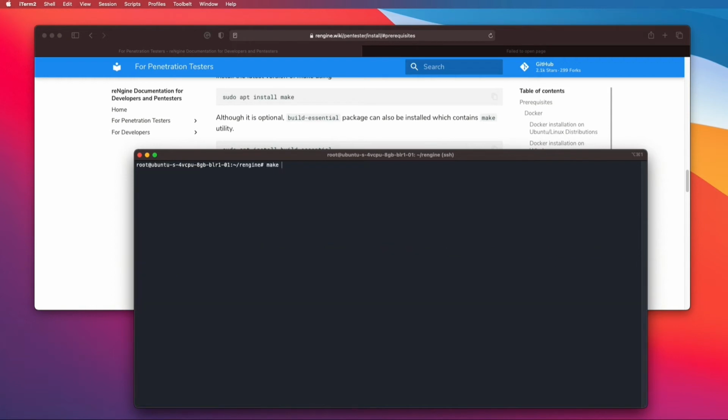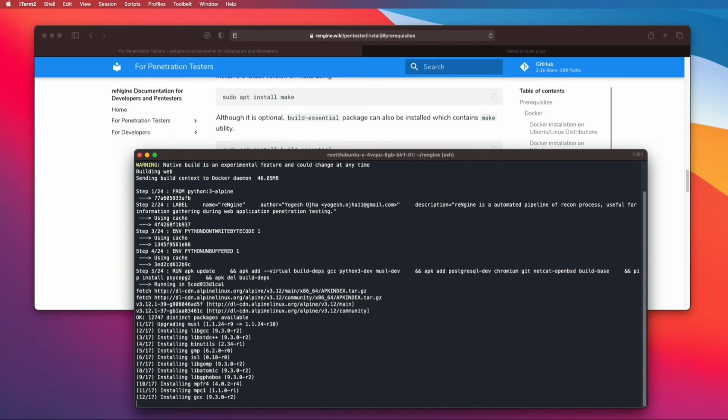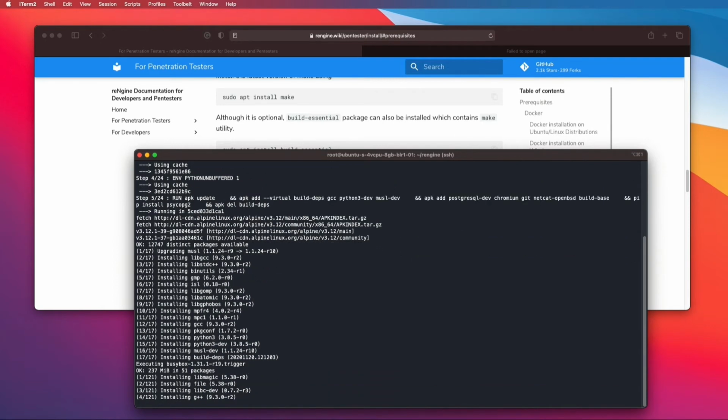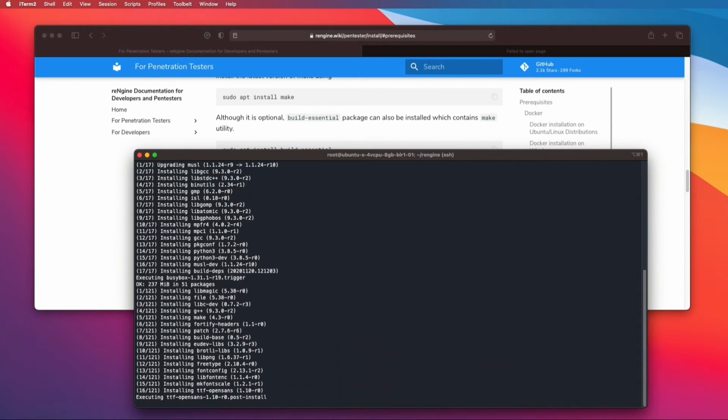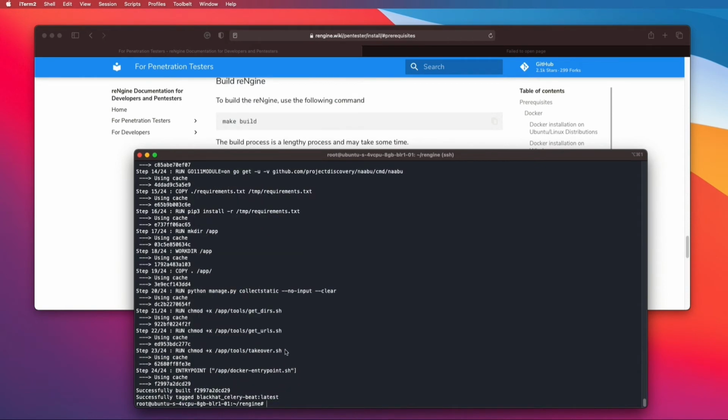The other thing that you would need to do is make build. This is the one which takes a lot of time. Have some patience, grab a coffee. It should take anywhere between 15 to 20 minutes. So the installation for reNgine is completed. I guess it took around 25 minutes or so. Once it is done, you can see the successful message here to know that the installation was successful.